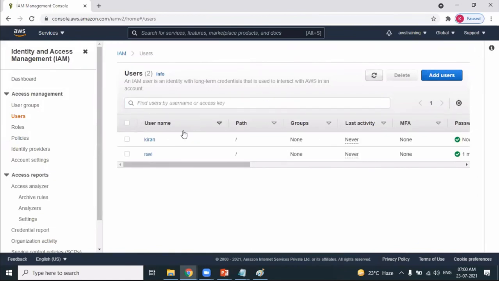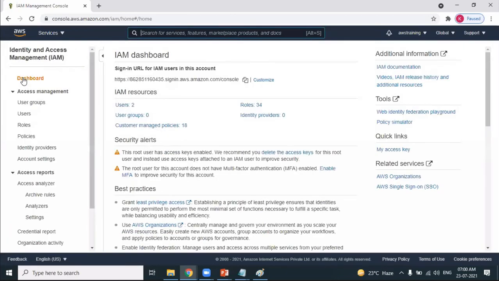Now you can see our users, how many users we have created. 2 users, Ravi and Kiran. These are the IAM users under the root user. I am the root user, isn't it? So under the root user, how many IAM users we have created? 2 IAM users.